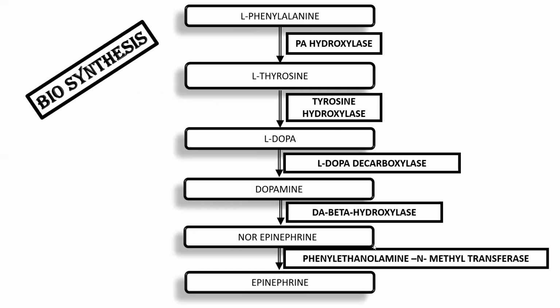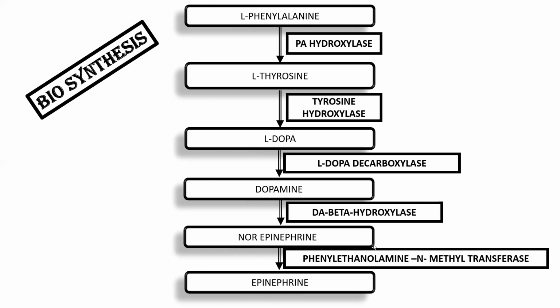Here we will see briefly the synthesis of the neurotransmitters epinephrine and norepinephrine. In our adrenergic nervous system, the main neurotransmitters are norepinephrine and epinephrine. The synthesis starts with phenylalanine. Phenylalanine is converted to L-tyrosine with the help of phenylalanine hydroxylase.